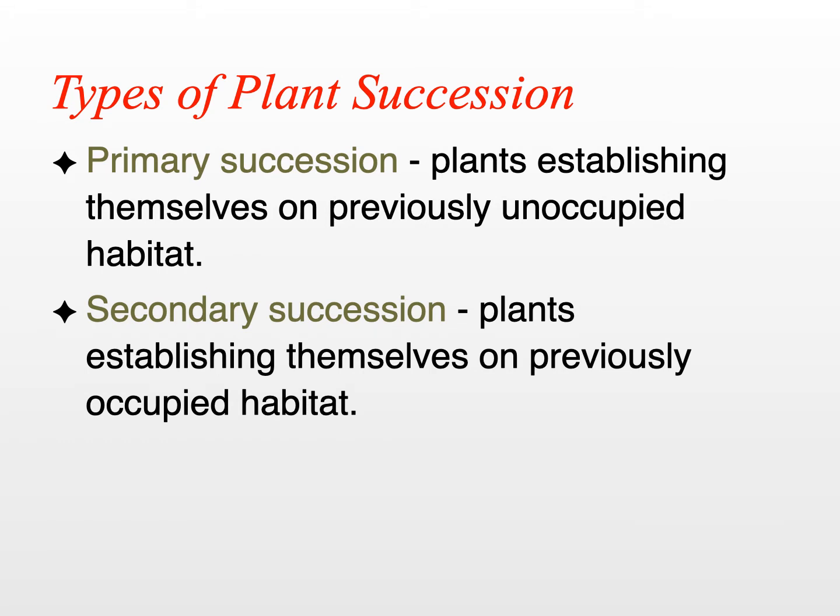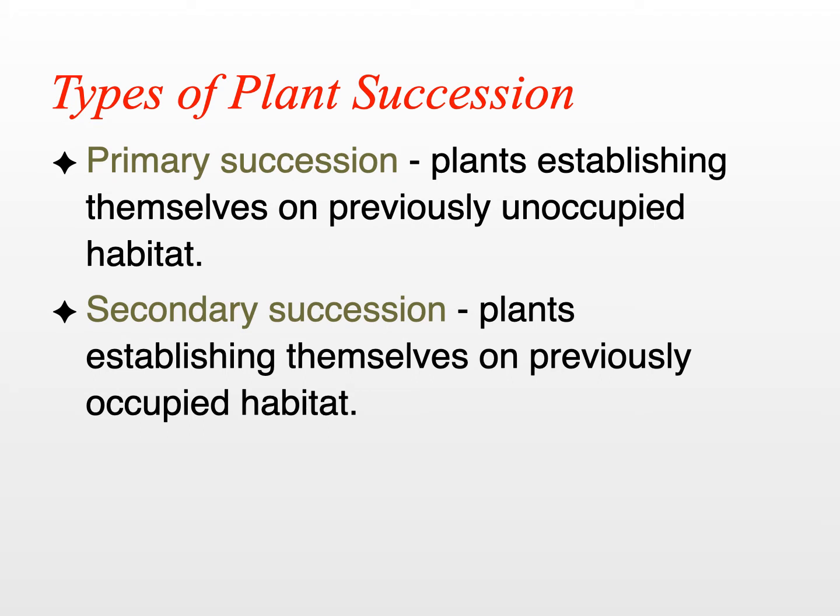Researchers discovered that there was more to the plant succession process than they thought. In fact, there were different types of succession. For example, a primary succession is the establishment of plants on previously unoccupied habitat. So a habitat that was devoid of vegetation. There was no seed bank in the soil for plants to germinate from. The plants had to blow into these sites by wind or be carried into these sites by animals, and they